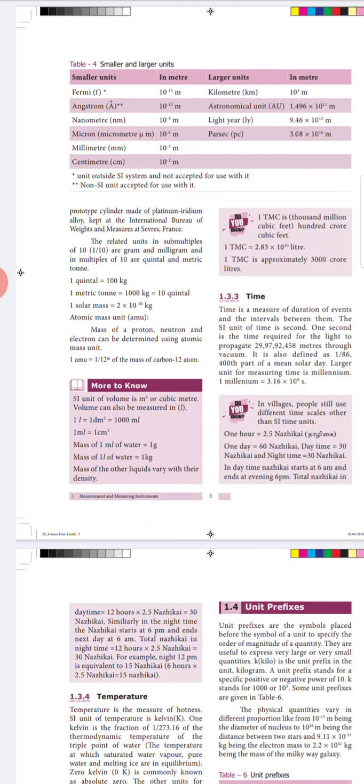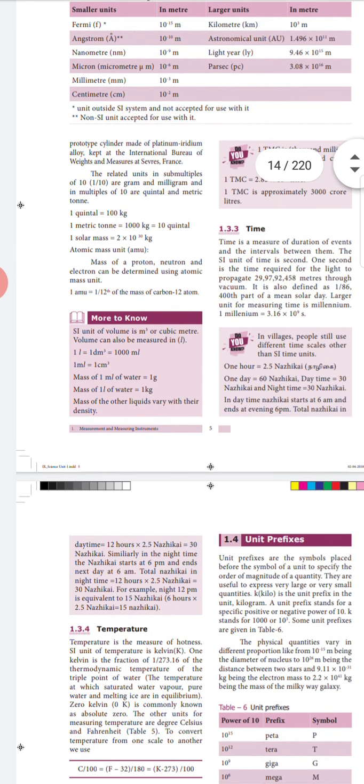I'll make it clear: the distance traveled by light in vacuum at the rate of 29 crores 97 lakhs 92,458 meters. This is called 1 second. And it is also defined as 1 by 86,400th part of a mean solar day. The largest units of measurement of time we are having are day, week, month, year, and millennium. 1 millennium is equal to 3.16 into 10 to the power of 9 seconds.